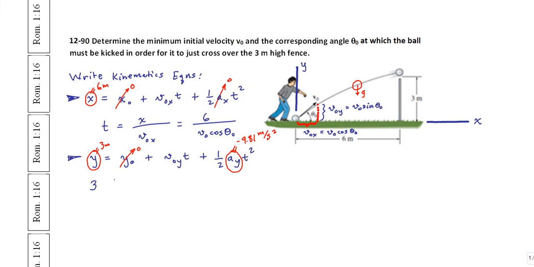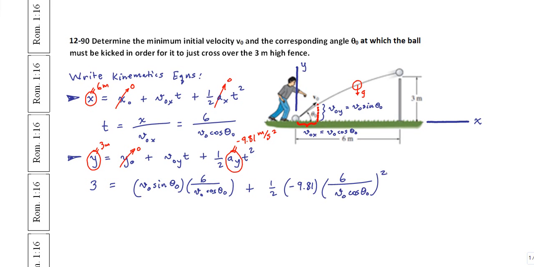So we get 3 is equal to v0y, which we found is v0 sine of theta 0, multiplied by the time that we solved in the step above for the x direction position, that's 6 over v0 cos of theta 0, plus a half times minus 9.81 times the time squared, that is to say 6 over v0 cos of theta 0 being squared.